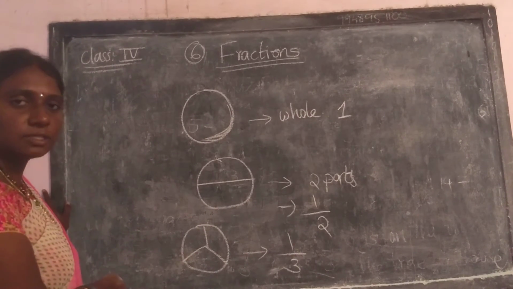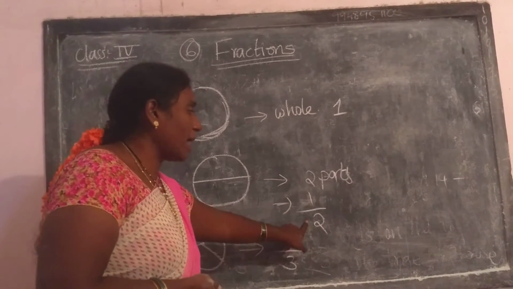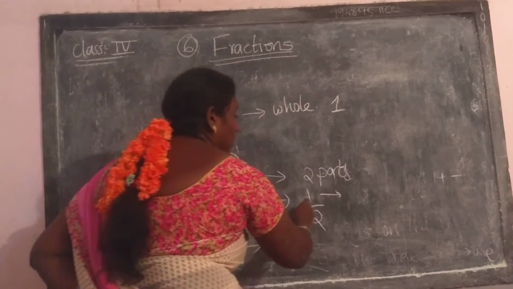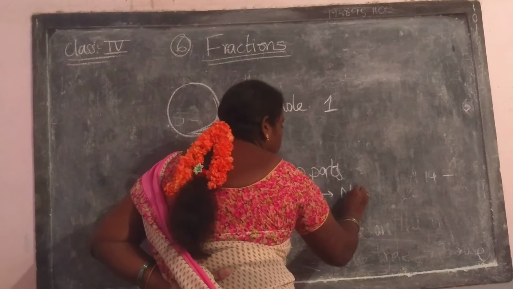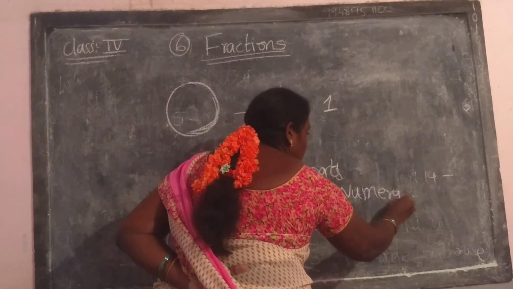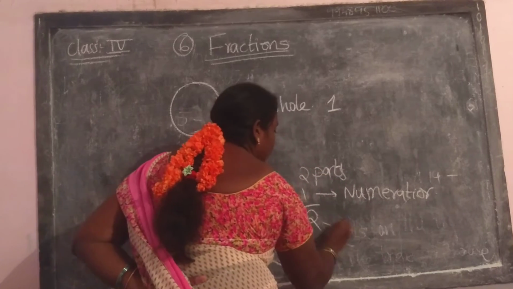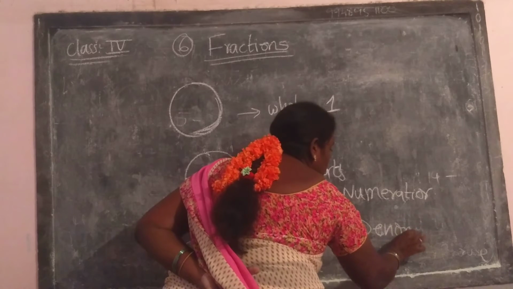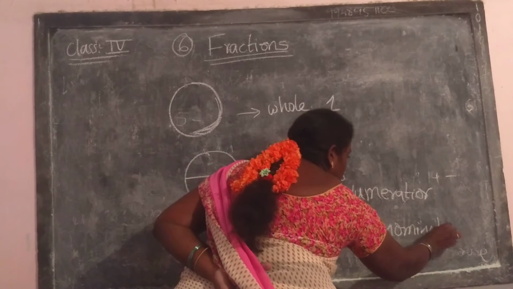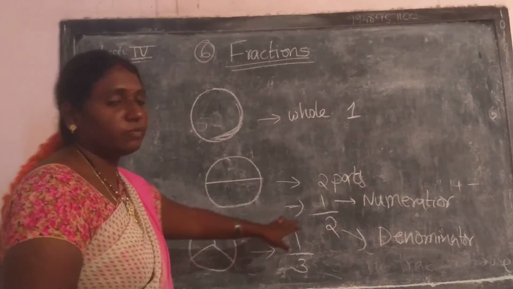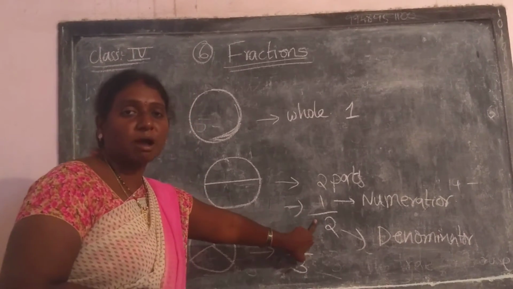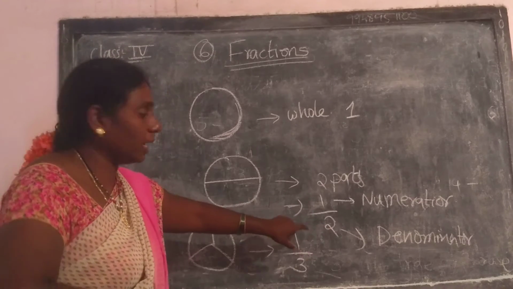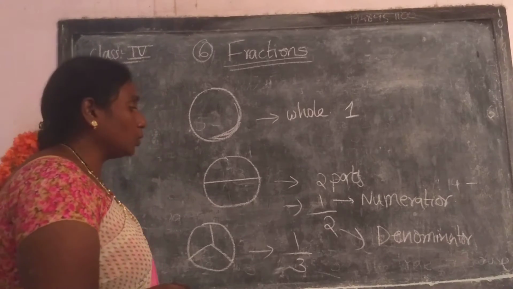In this, here we have 1/2 and 1/3. The upper part of the division is called the numerator, and the down part is called the denominator. Upper part is called numerator and down part is called denominator. Here 1 is the numerator and 2 is the denominator.